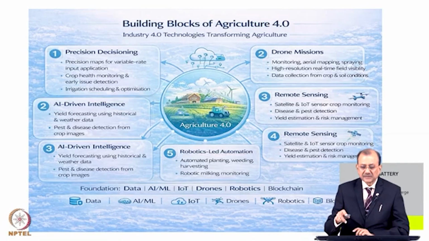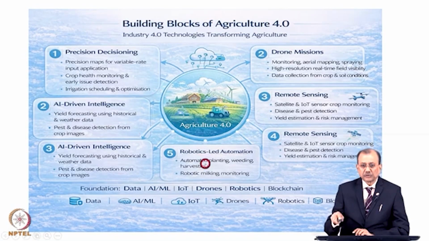irrigation. Pest and disease: what kind of pest is going to attack, how to control them, what kind of nutrients, what kind of chemical has to be used. That is also AI-driven intelligence nowadays available.